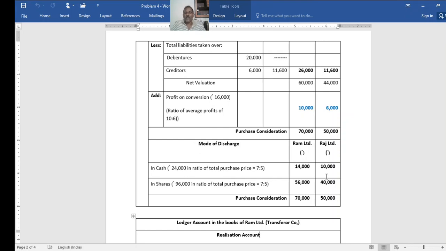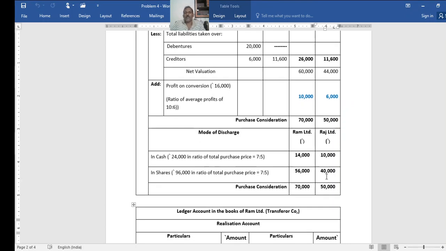So the 24,000 should also be shared in that ratio. So 14,000 and 10,000 it is given there, and the remaining is in shares. So 1,20,000 minus 24,000 you will get 96,000. This 96,000 again should be shared between Ram Limited and Raj Limited in the total purchase price ratio, that is 7 is to 5. So 56,000, 40,000.